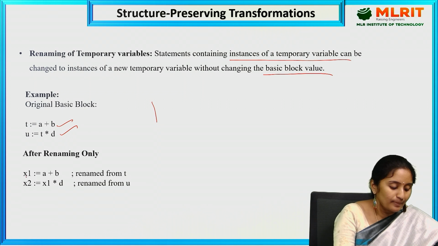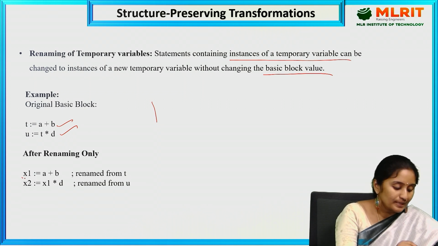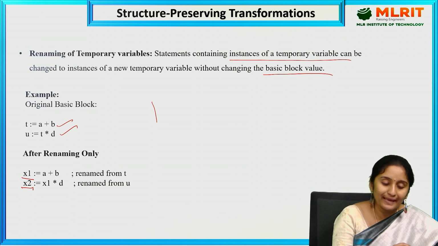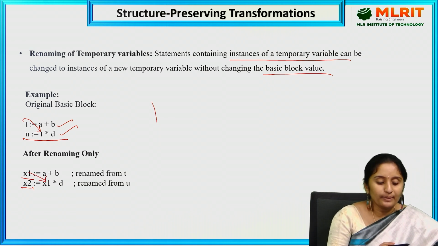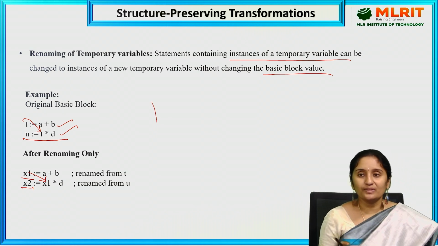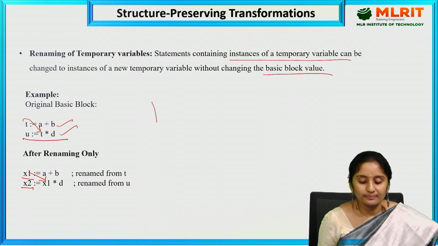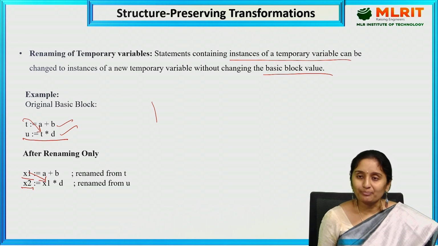The T is updated to the new temporary variable, that is X1, and U is updated with the new temporary variable X2. In the second statement, I am going to use the T variable, so T is here X1. So we are going to rename the temporary variables. Already existing temporary variable names, we are going to change with new temporary variables, to understand it very easily when we compute the program.